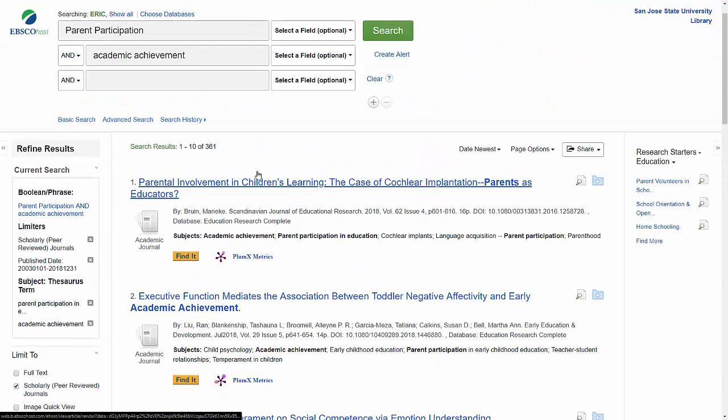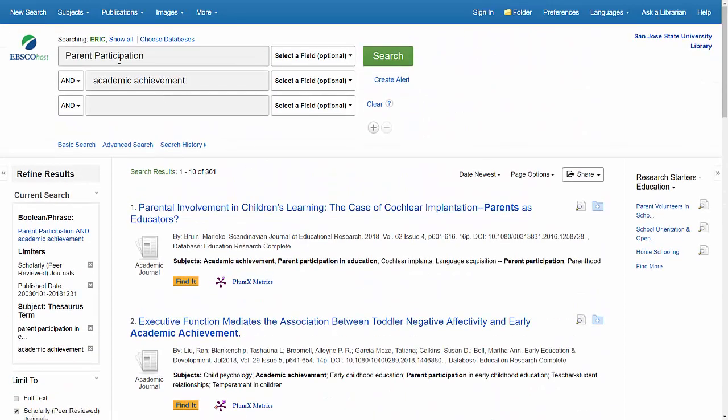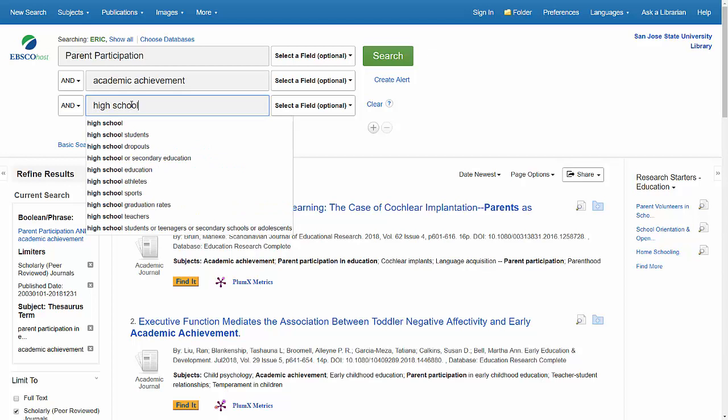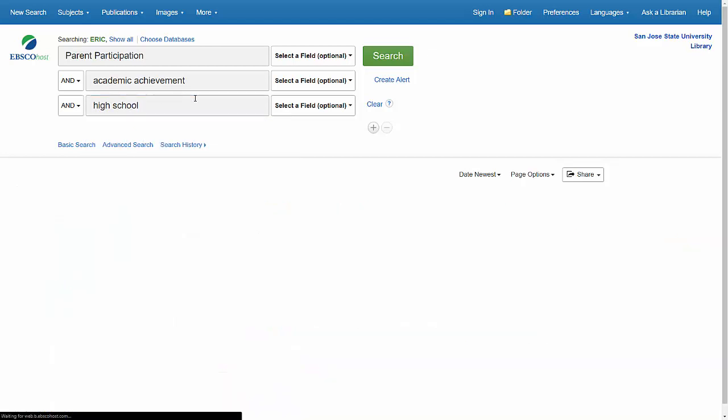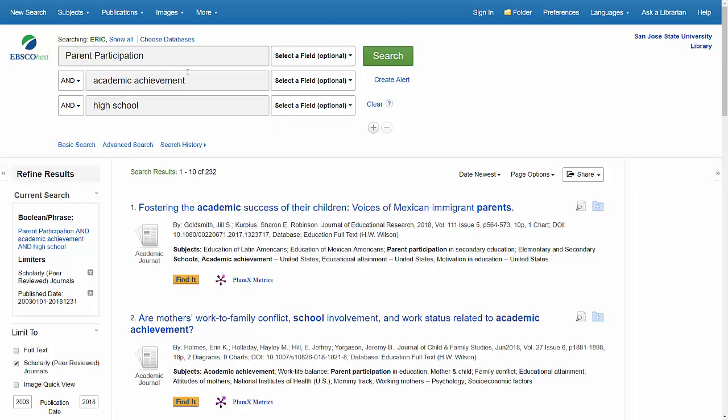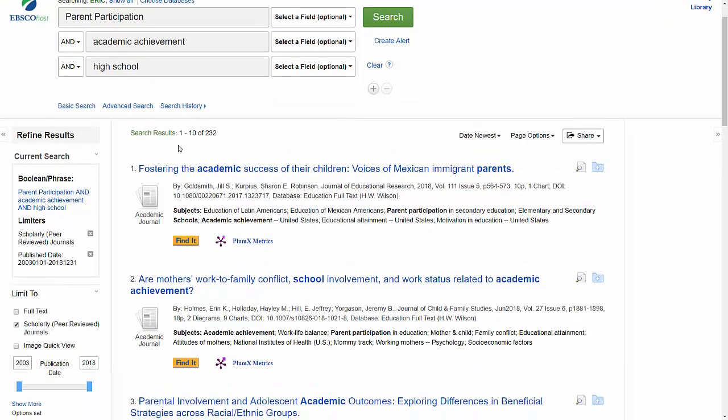At this point, even with it being that much, because parent participation is going to look different depending on whether it's elementary, middle school, or high school, you can type in middle school, high school, elementary. Let's see what's happening in high school. So we're looking at parent participation, academic achievement in high school.